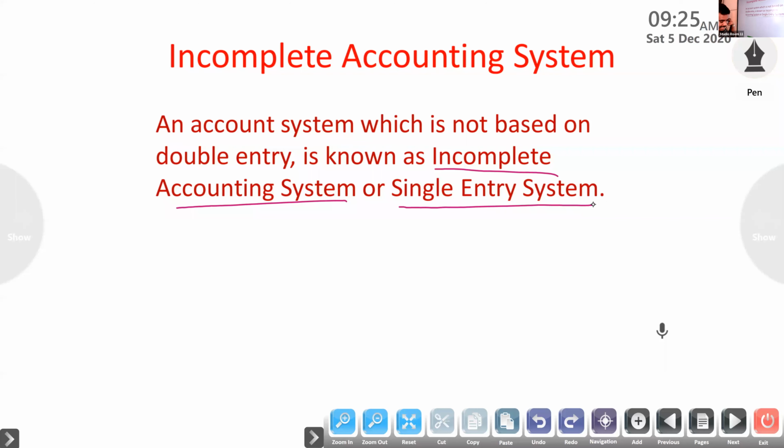That is single entry. It is an incomplete, inaccurate, unscientific and unsystematic way of record keeping. It is a mixture of single entry, double entry and no entry.